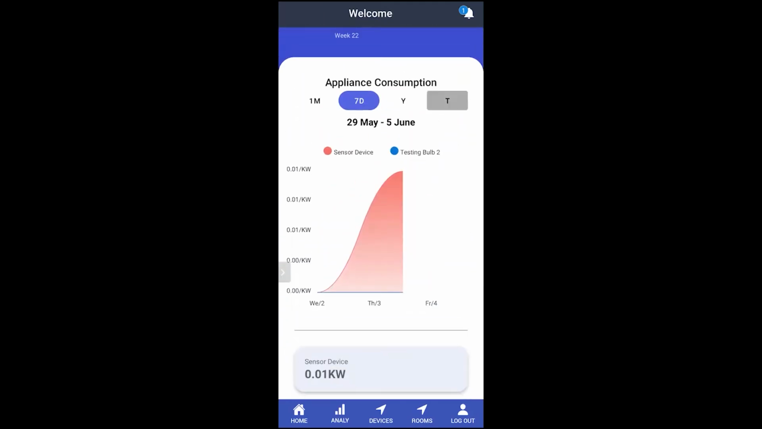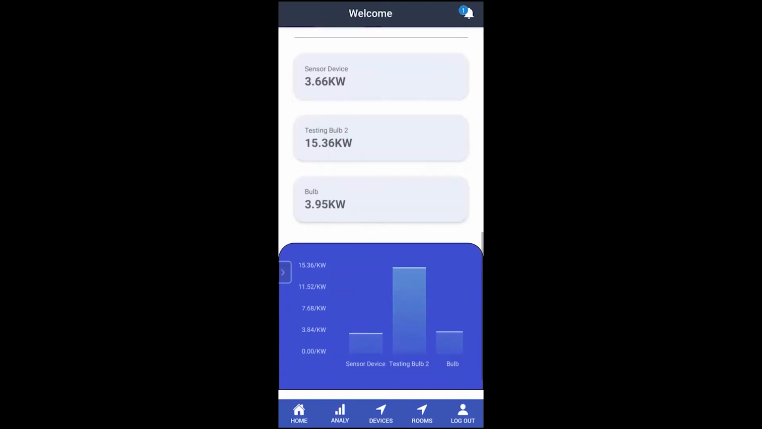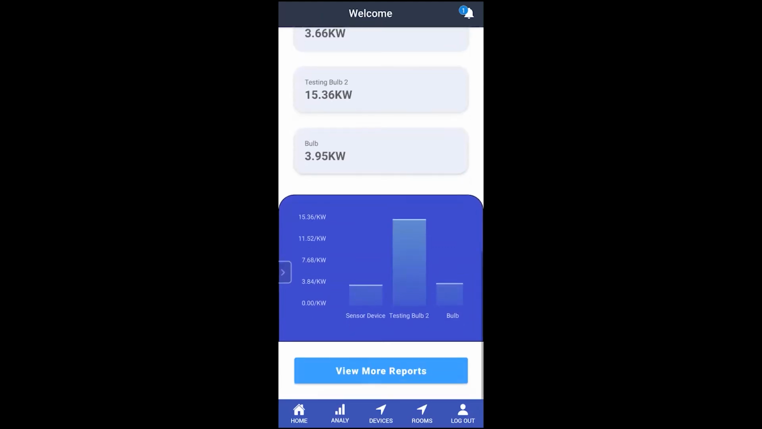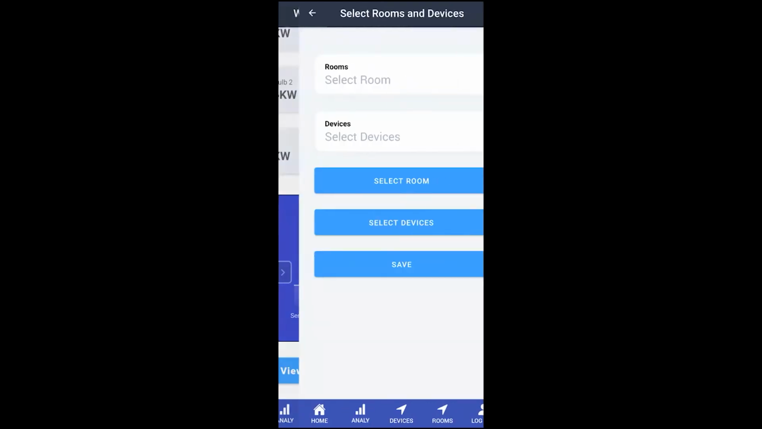So let's change this to today. And now you can see there are different devices. Each device has different consumption. So the user can see more customized reports by clicking view more reports.